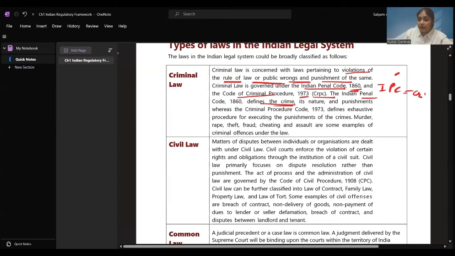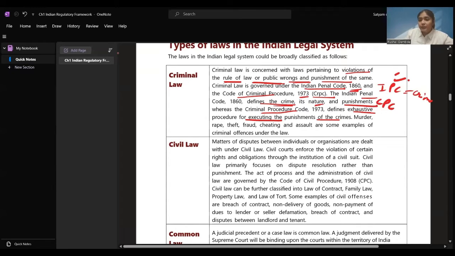It defines the crime, its nature, and punishment. Whereas the Criminal Procedure Code defines the exhaustive procedure for executing the punishment of the crime. Suppose there's a crime of murder. The definition of murder will be given in IPC.